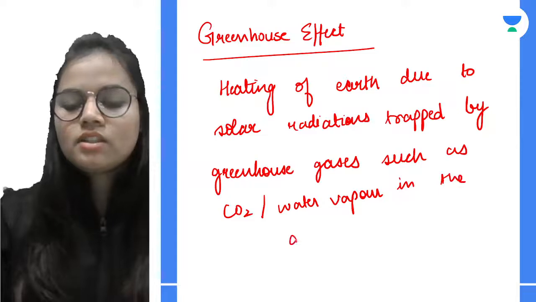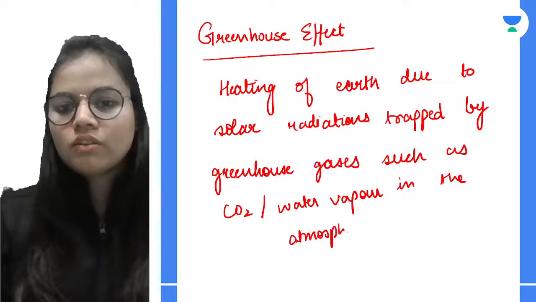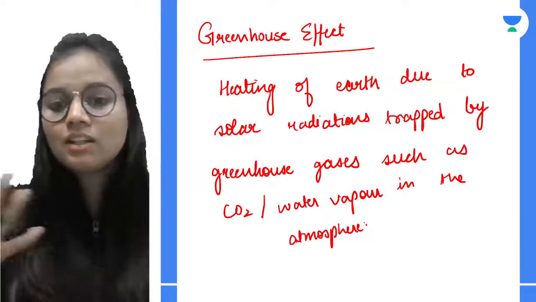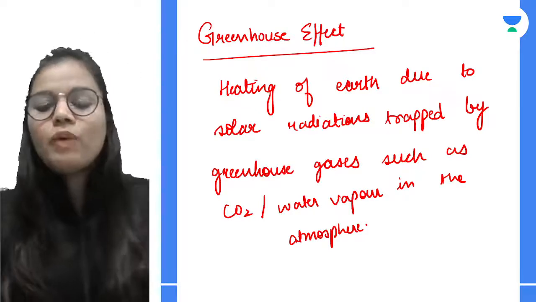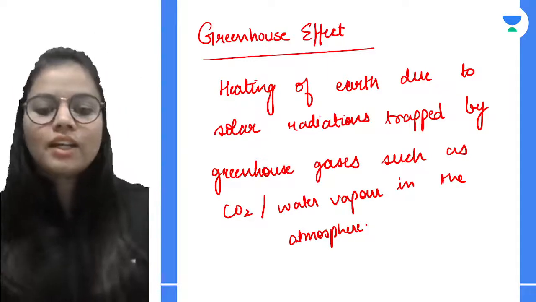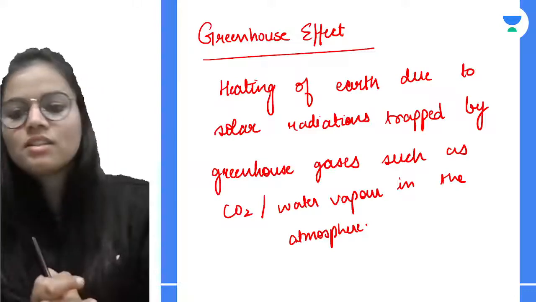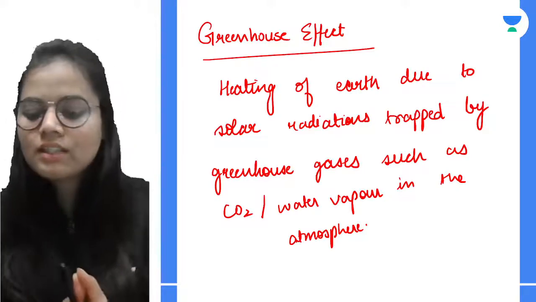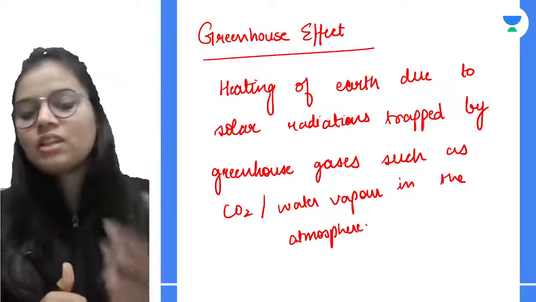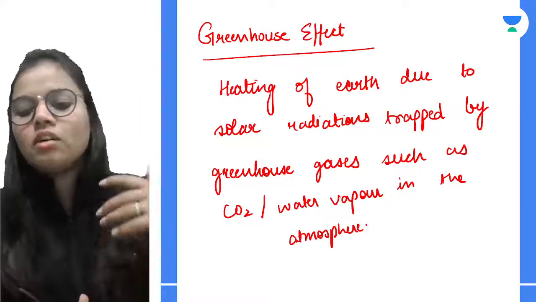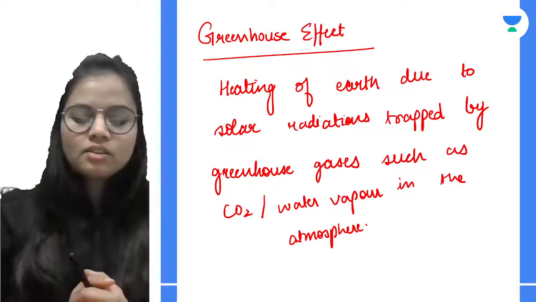So basically, how can we define the greenhouse effect? It is the process in which the earth gets heated up because of the solar radiations which are trapped by the greenhouse gases. And there are various greenhouse gases such as carbon dioxide, methane, chlorofluorocarbons, ozone, water vapor, etc.